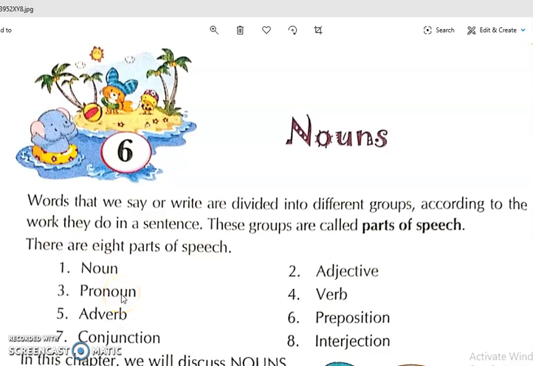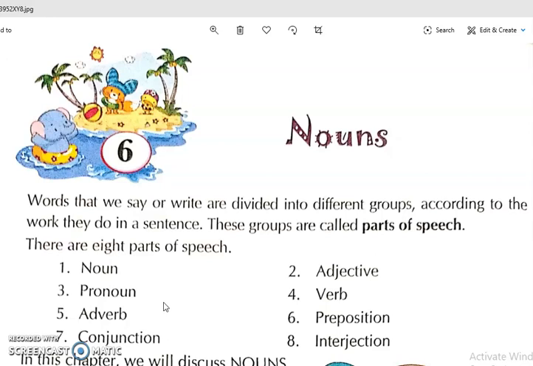In the last period, we had started chapter number 6, nouns. Nouns means the name of a person, place, thing and animal. Words that we say or write are divided into different groups according to the work they do in a sentence. These groups are called parts of speech. And there are 8 parts of speech: noun, adjective, pronoun, verb, adverb, preposition, conjunction and interjection.